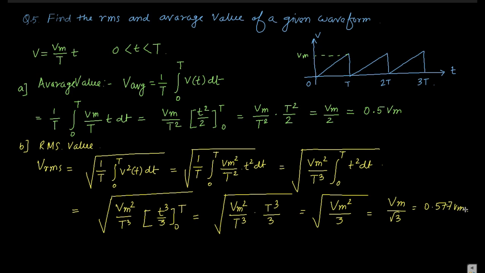So hope you can understand these 5 numericals. These are the basic numericals on RMS and average value. This kind of question will come in your exam: a certain type of waveform is given, and they can ask what is the RMS value with four options, or it may be a broad question. So depending upon the waveform, you can split the waveform and follow the steps as I have done here. So today's class is up to this. See you in the next class.